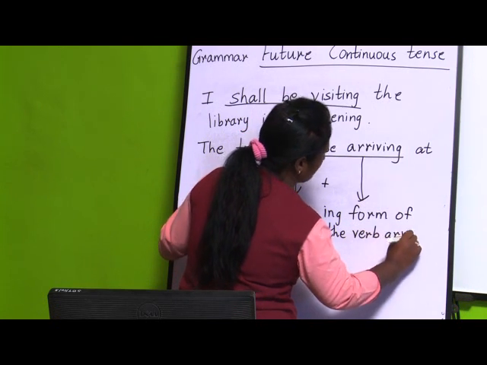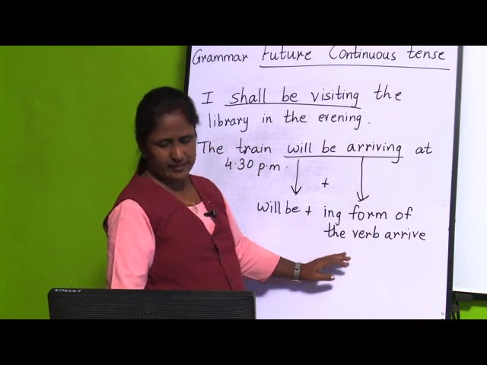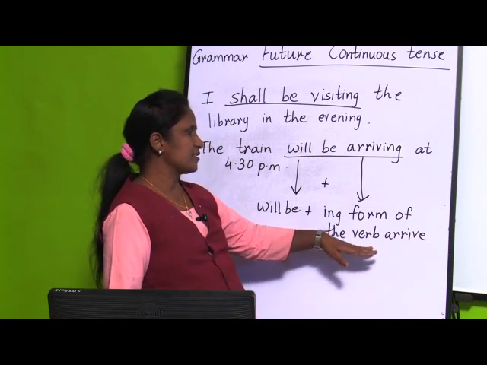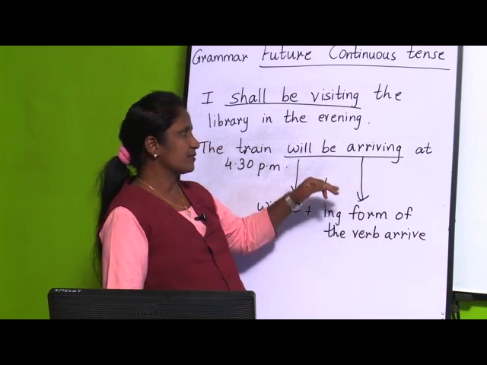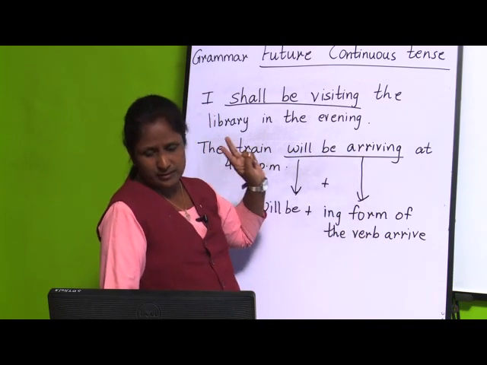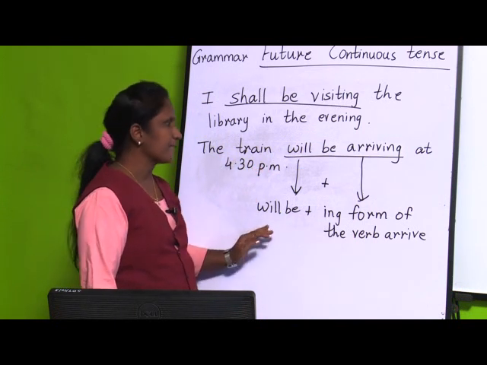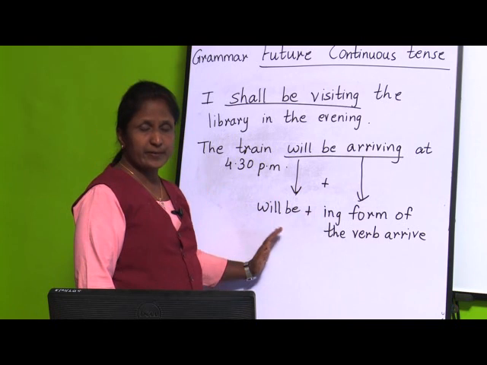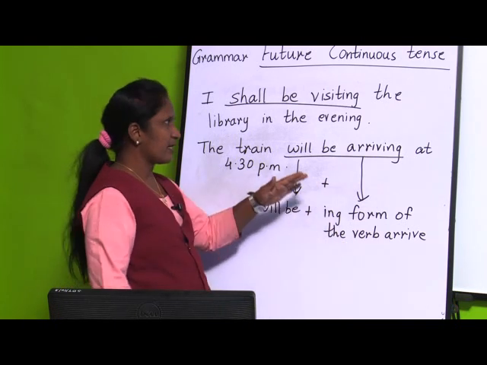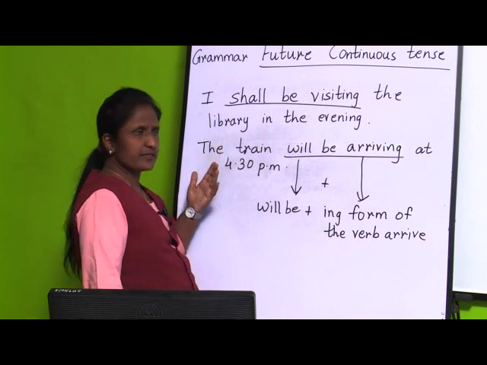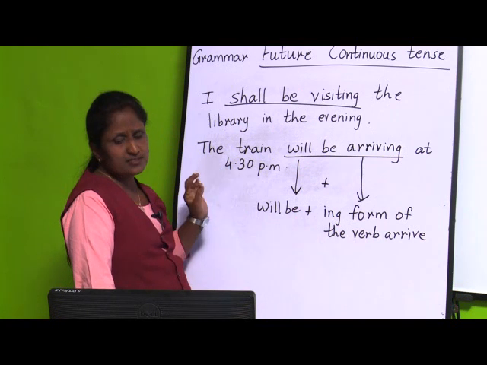Other verbs are also there. Here we have added ing to the original form of the verb, arrive, and it turns into arriving. So, in this way you will form the future continuous tense. You will take will be or shall be plus the ing form of the verb, any other verb, not only arrive or visiting.